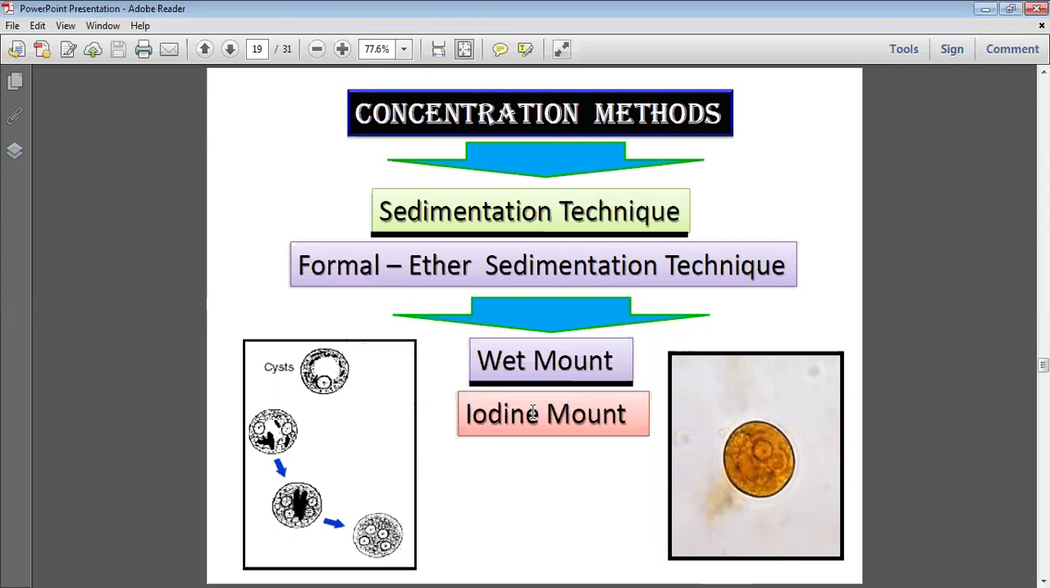After this, which method? Formal ether sedimentation technique. In the sedimentation method, they deposit at the bottom. Flotation means they float on the surface of the tube. These are two different methods. In sedimentation, when they deposit, we discard all the supernatant, take one drop or one loop from the sediment, and observe the cyst in the iodine mount. So this is the sedimentation technique.